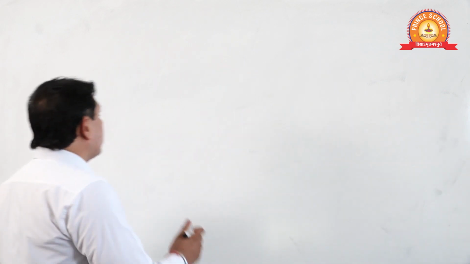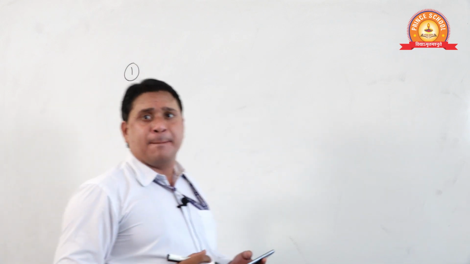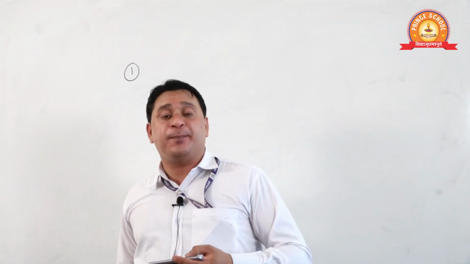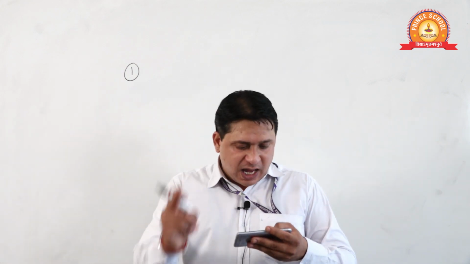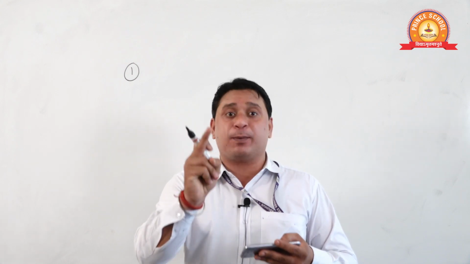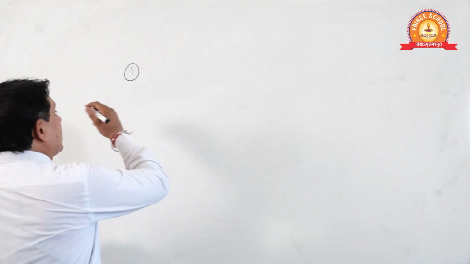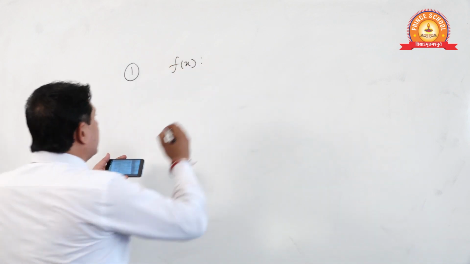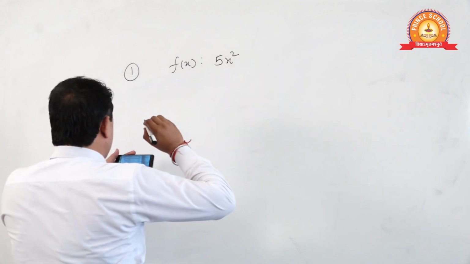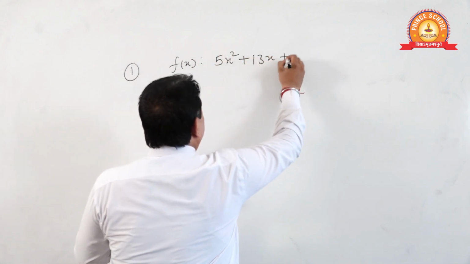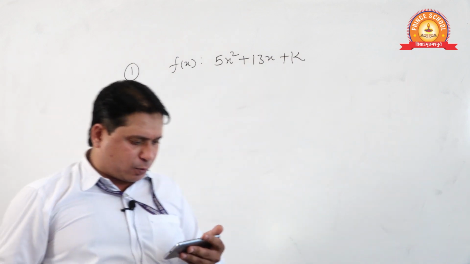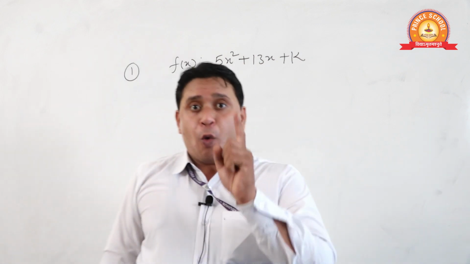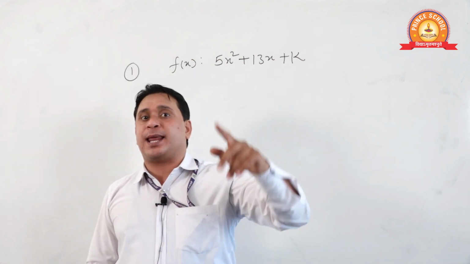Question number 1, miscellaneous exercise 3. See students, what is the statement here? If one zero of the polynomial is the reciprocal of the other, everyone pay attention. What is given? The polynomial given is 5x square plus 13x plus k. And what is given? That one zero of this polynomial is the reciprocal of the other.